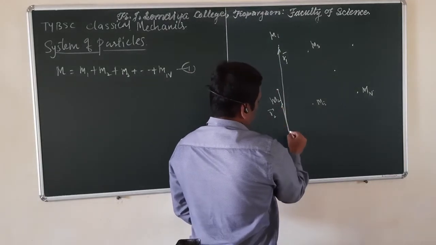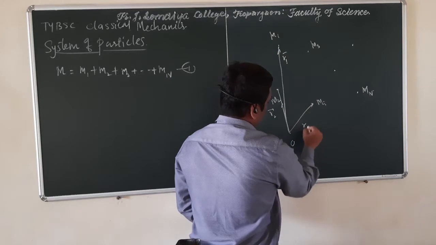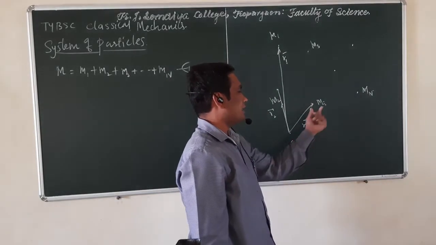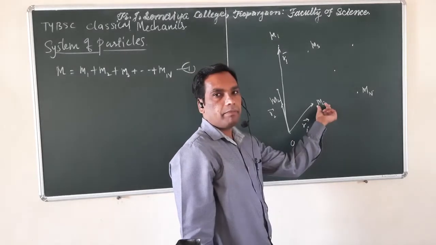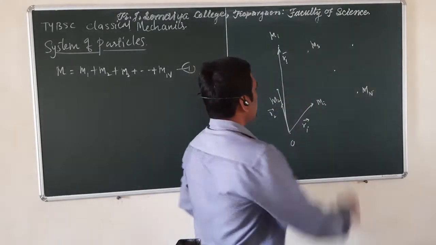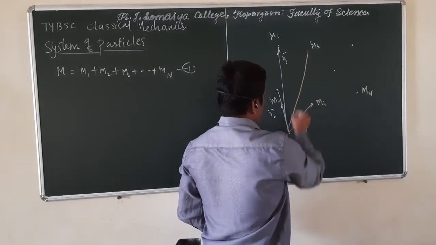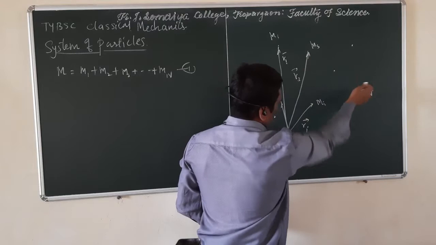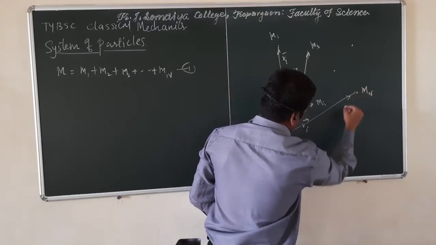r2, this is position vector ri, because this position vector represents the position of this mi particle with respect to the arbitrary origin. Then this is vector r3, and you can show vector rn like this.